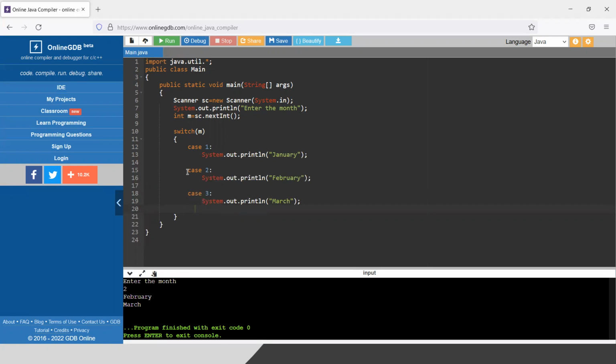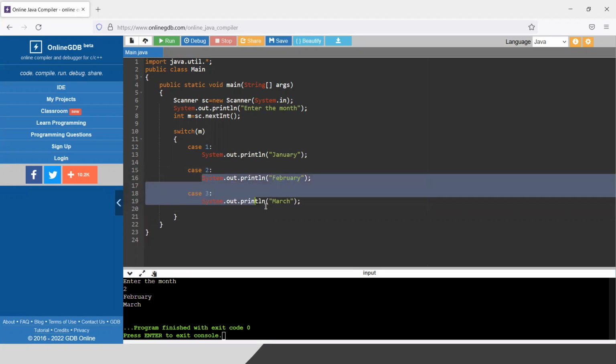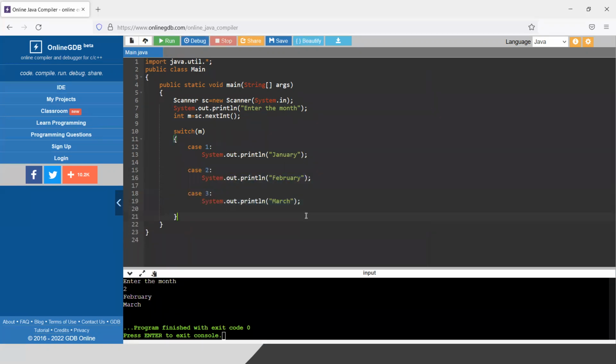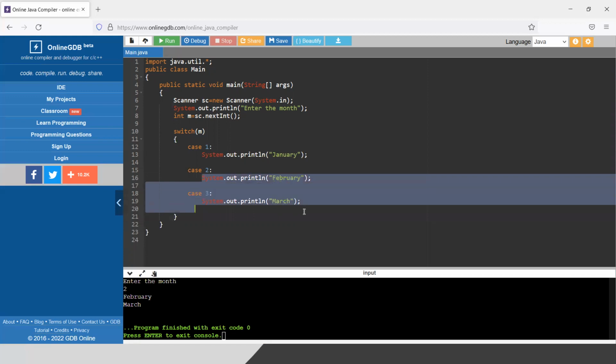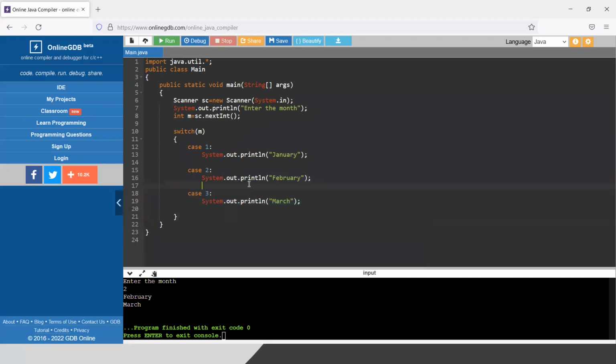Switch case helps to reach that position, and after that it automatically executes every line. This property is called fall through. I will explain fall through in the next solution. But for the time being, if you do not want to execute everything after case 2, you need to use a break.